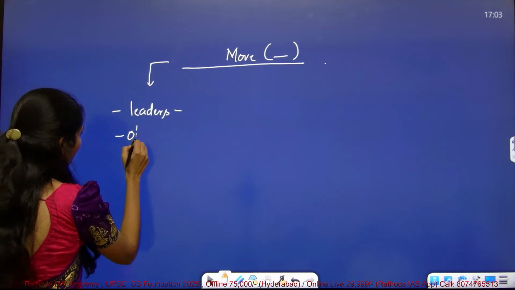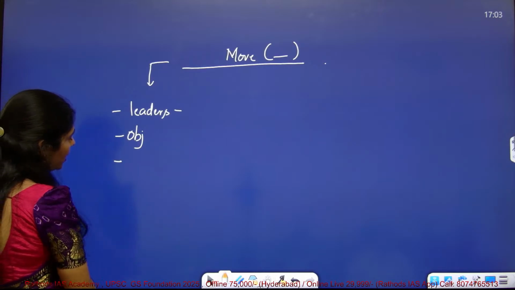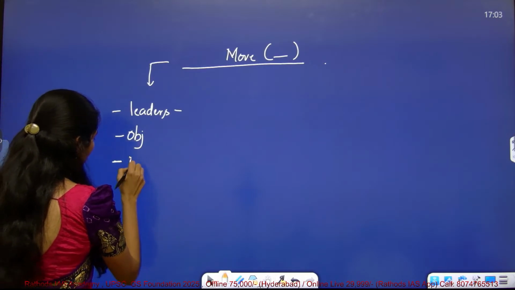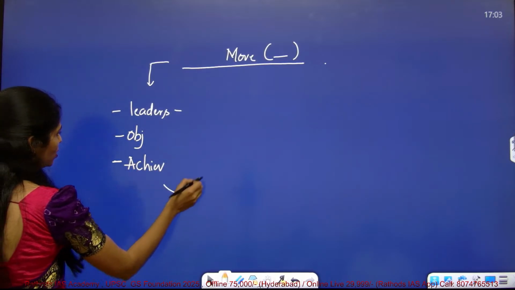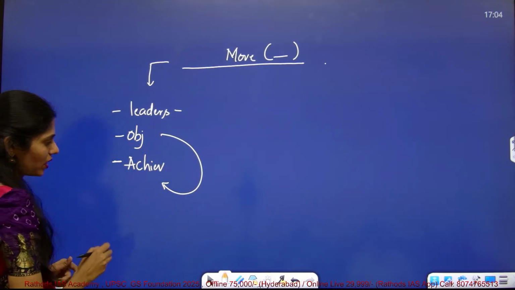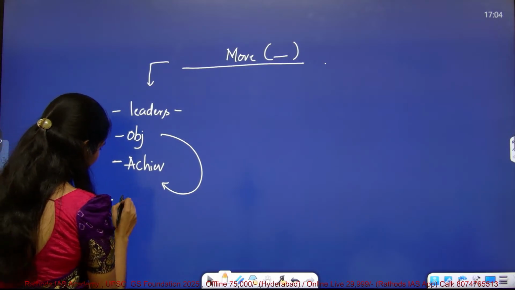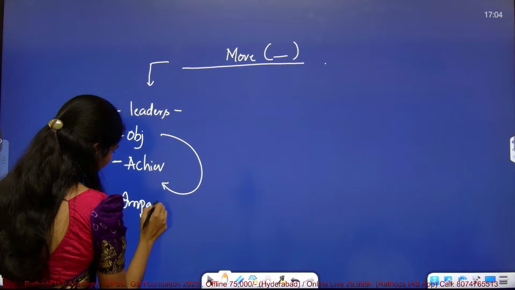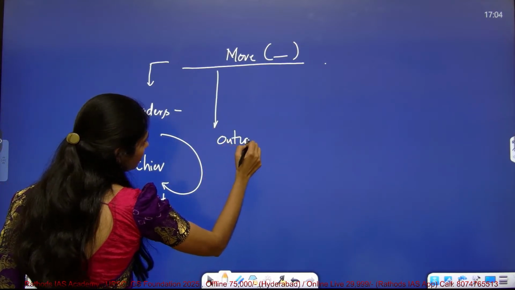And you have to write what are the objectives of this movement. And next side heading will be achievements of this movement. What are the achievements? So whether these objectives are achieved or not. And next one is what is the impact? What is the impact? So because of this movement, what is the outcome?